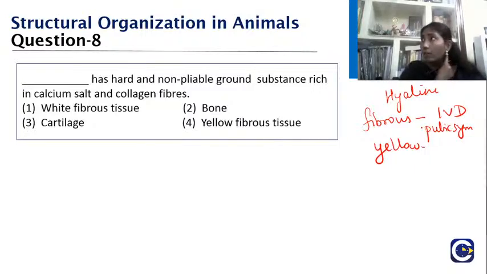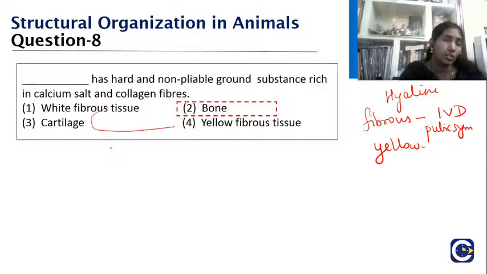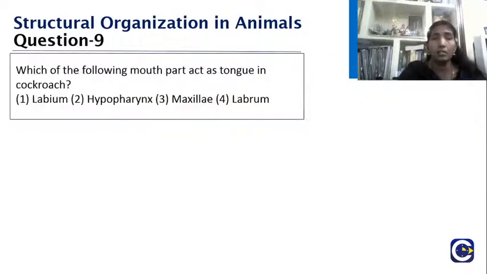Now we will go to the next important thing: why did we say bone? When I say white fibrous, yellow fibrous and cartilage, they are all types of cartilage. But bone is very hard. These are all the unossified tissues. They are not ossified, not hard enough, and they do not have a non-pliable ground substance. What you find basically there is calcium. We are aware of calcium phosphate, that base that is formed only in the bone. So that is the right answer. Yes students, very good, you gave me the right answer.